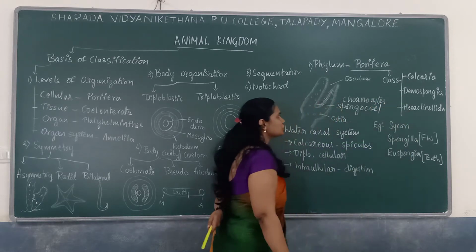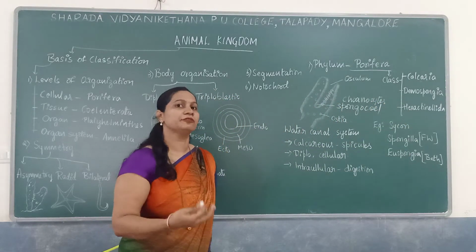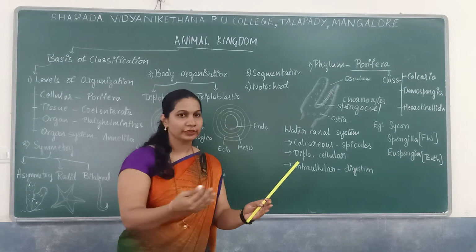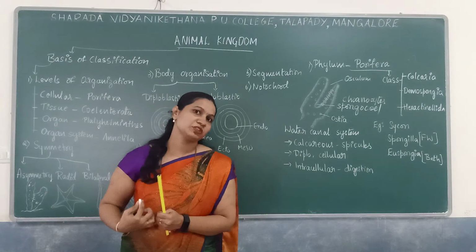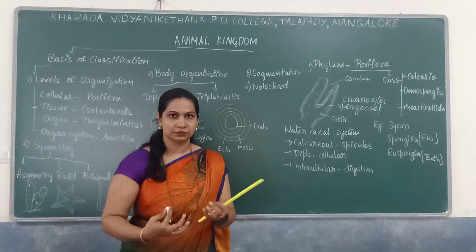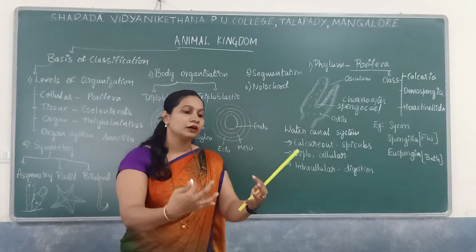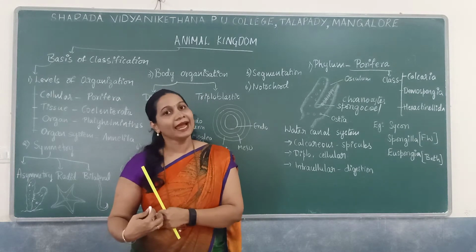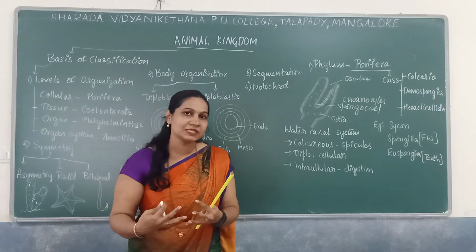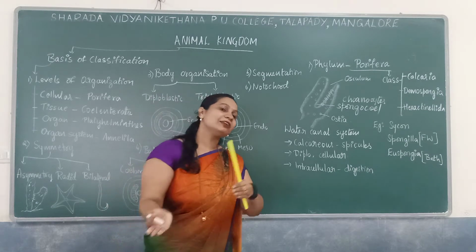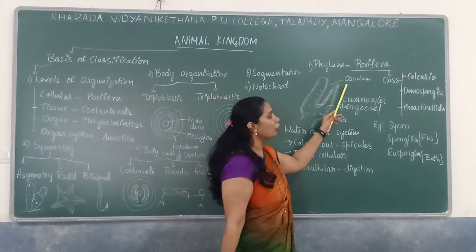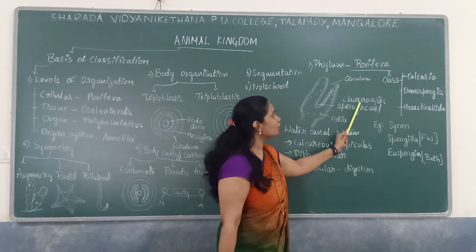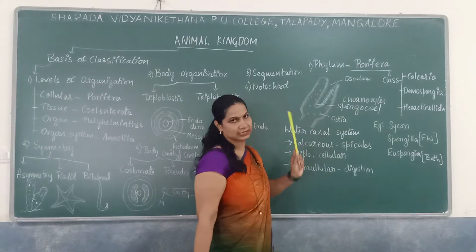Choanocytes, all the functions will be done by these cells. What are the functions? First and foremost, water enters. The food substances will be captured by the organism and utilized. Respiratory substances will also be utilized, and whatever waste substances are produced will be eliminated through the osculum. So this is the water canal system.